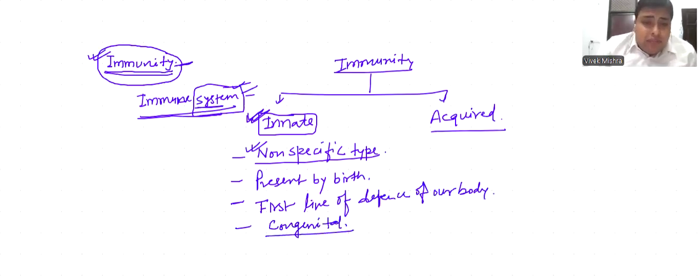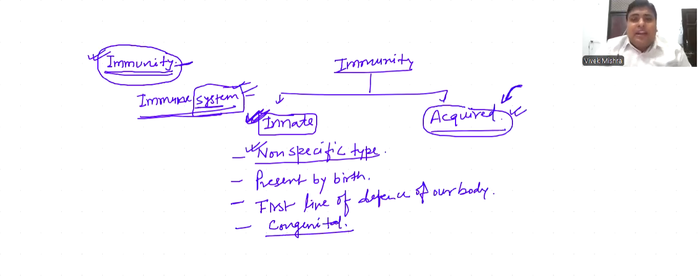And acquired immunity is very different from innate immunity. Acquired means we are acquiring this type of immunity during our lifetime. It means our experience of life provides this type of immunity. Every day we are exposed to multiple pathogens, but not all the pathogens develop disease in our body.